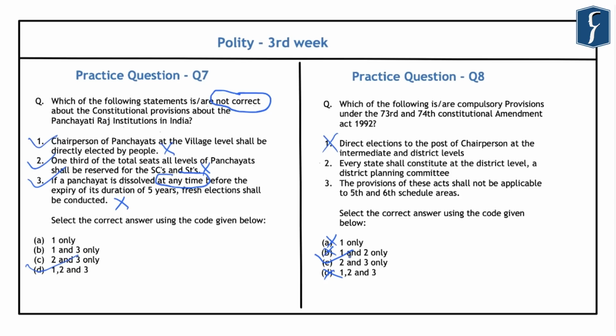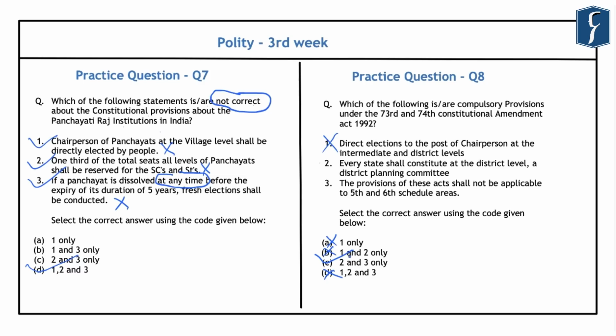Further, regarding the second statement, you should note that every state shall constitute at the district level a district planning committee to consolidate the plans prepared by the panchayats and the municipalities in the district. And also, every metropolitan area shall have a metropolitan planning committee to prepare a draft development plan. So while reading about these district planning committees, you should read about the compulsory provisions which have been provided in the Constitution. So for example, regarding the district planning committee, it has been provided that 4/5 of the members of a district planning committee should be elected by the elected members of the district panchayats and the municipalities in the district from amongst themselves. And this is a compulsory provision.